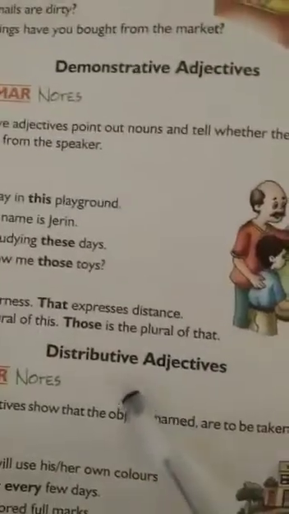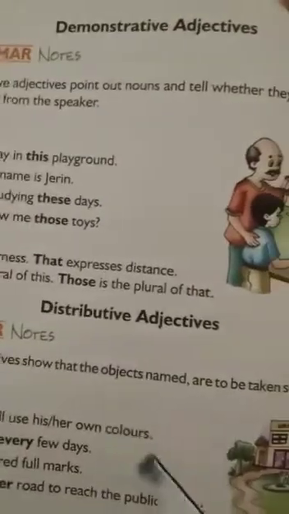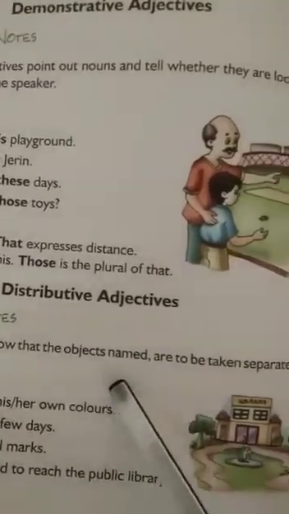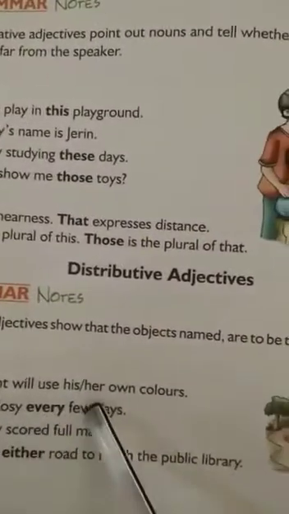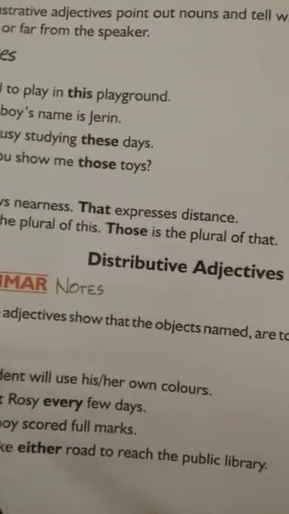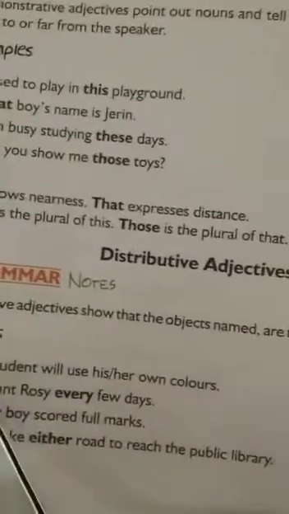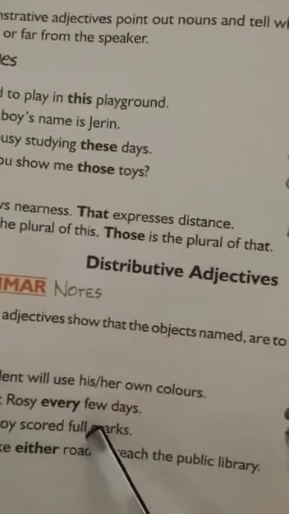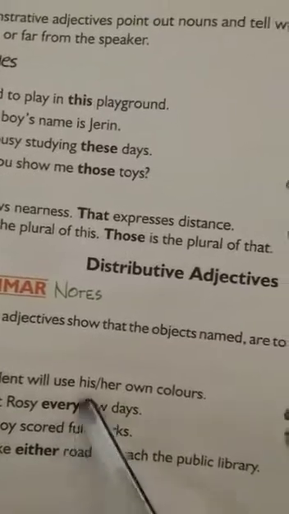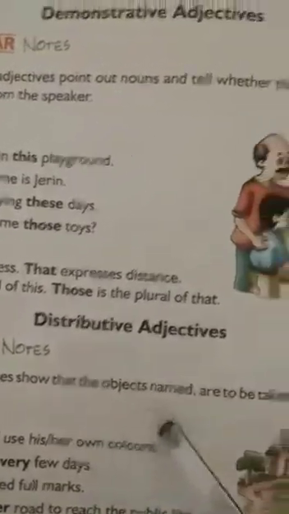Then distributive adjectives. Distributive adjectives show that the objects named are to be taken separately. Examples: each student will use his or her own colors. Students, each is a distributive adjective. I visit Auntie Rosie every few days. Every, neither, either. These are the distributive adjectives.